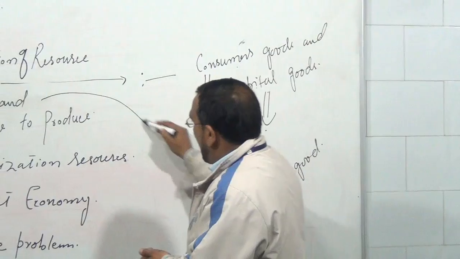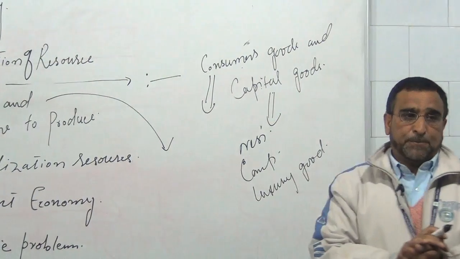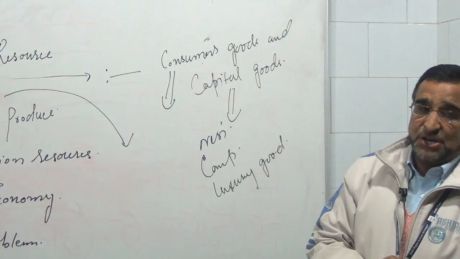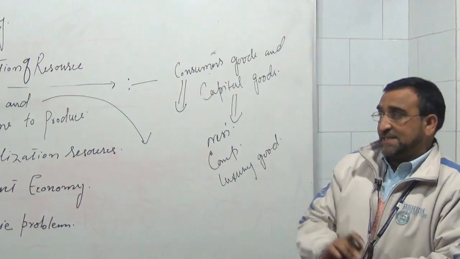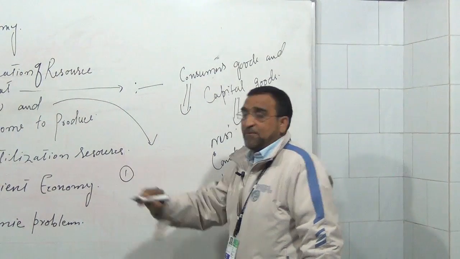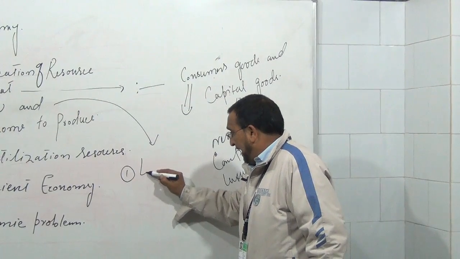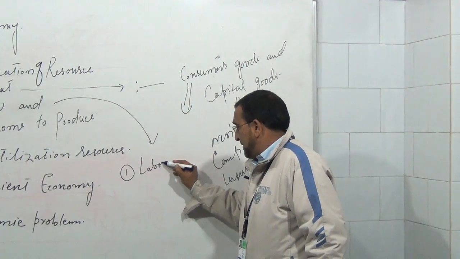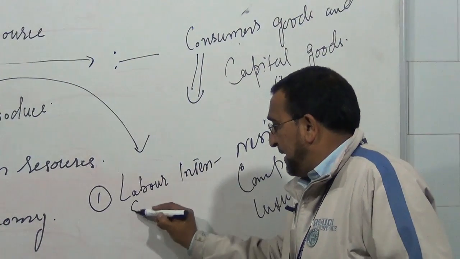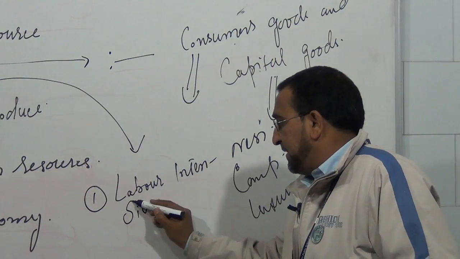Then we have the next one, that is how to produce. See students, when we produce goods and services, we utilize two techniques of production. Number one, labor intensive technique.